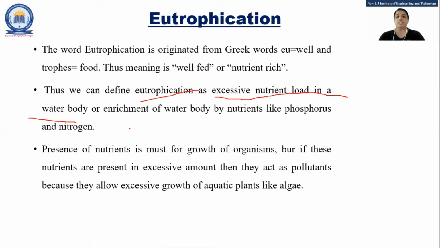So that process is called eutrophication, right? Now because of that what happened? The growth of the organism is faster, and these nutrients present in more amount act as pollutants, right? They act as pollutants, and because of that, the growth of the algae is increased.